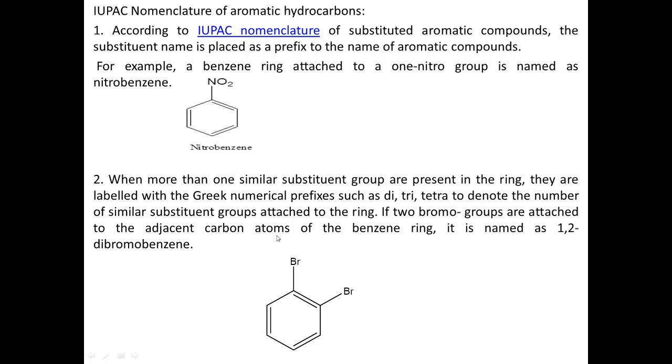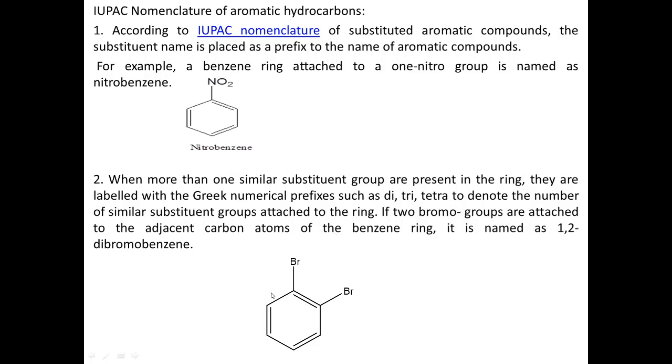Suppose there are a number of substituents present. If only one substituent is present, we simply call it nitrobenzene; we don't have to mention one nitro group or two. But what happens if more than one similar substituent is present, meaning only nitro groups or only bromo groups?